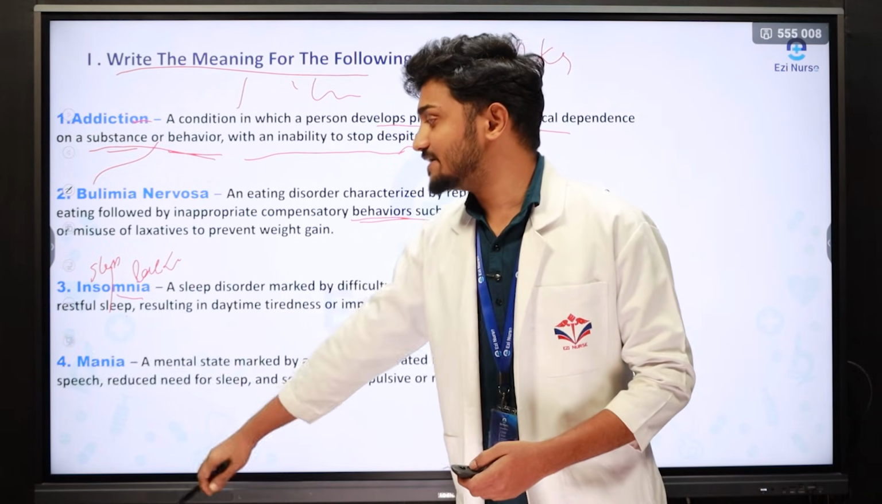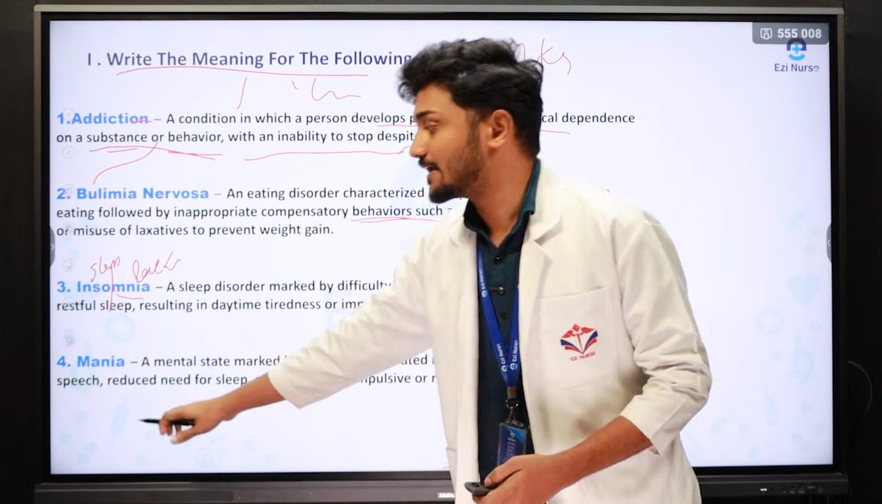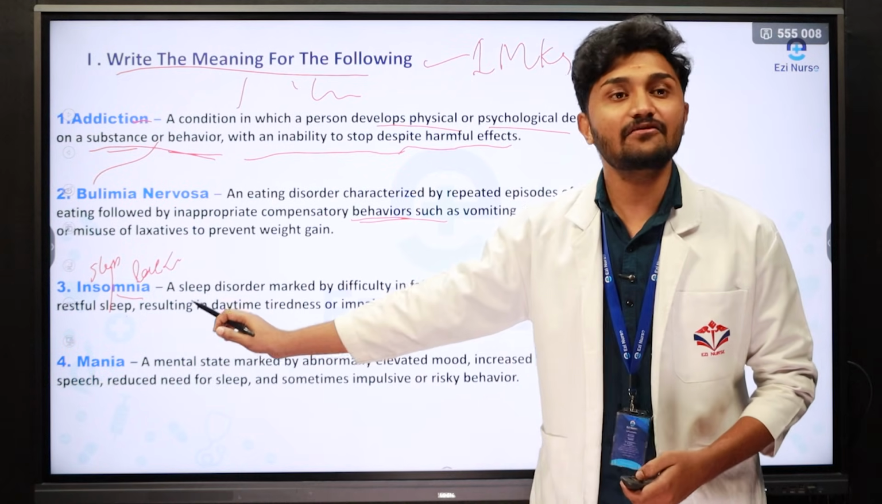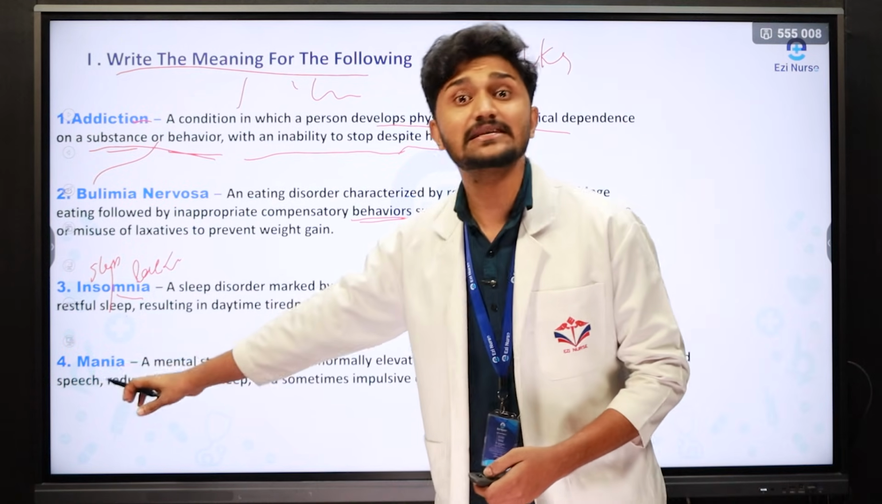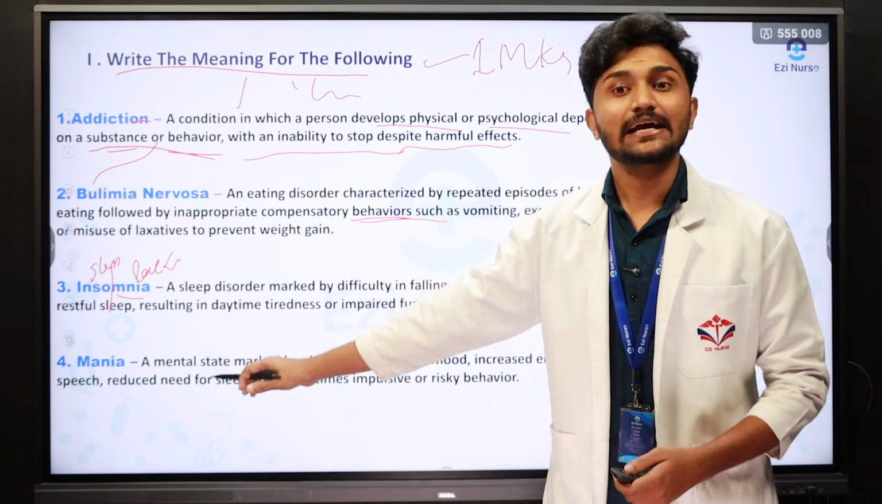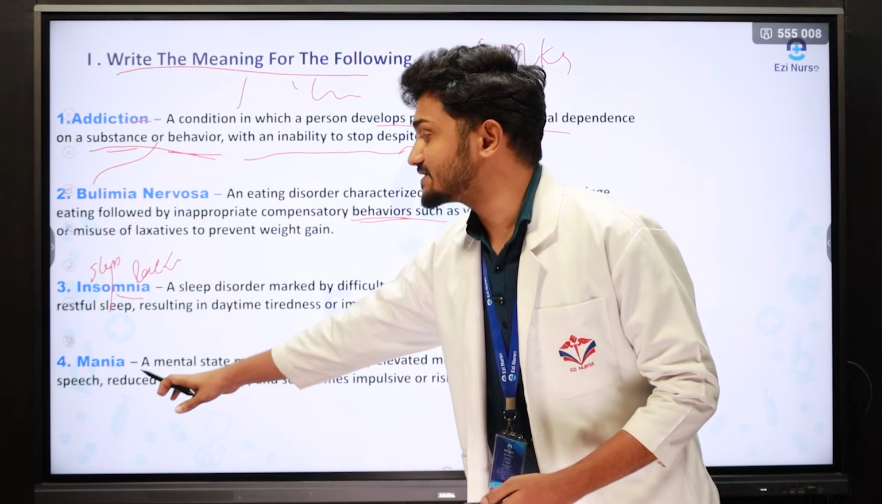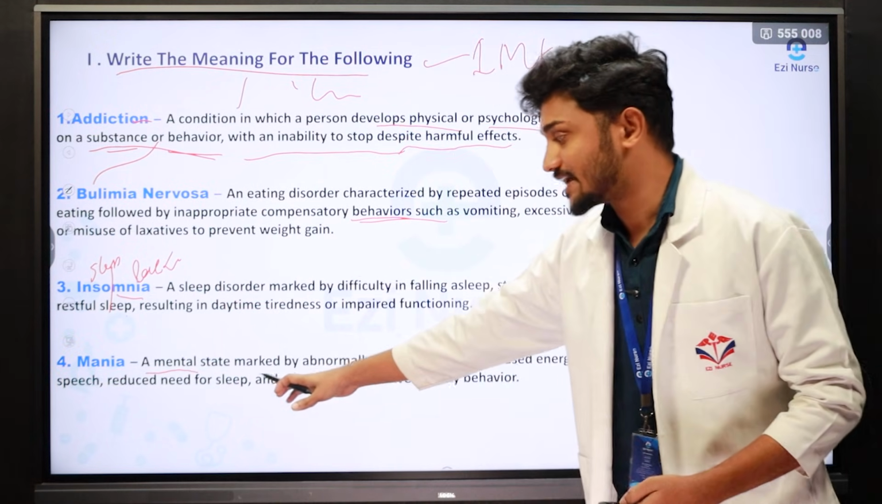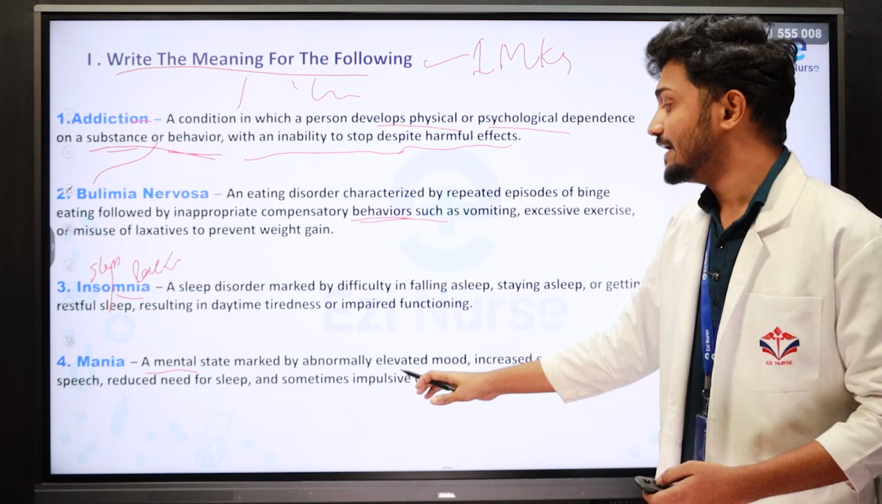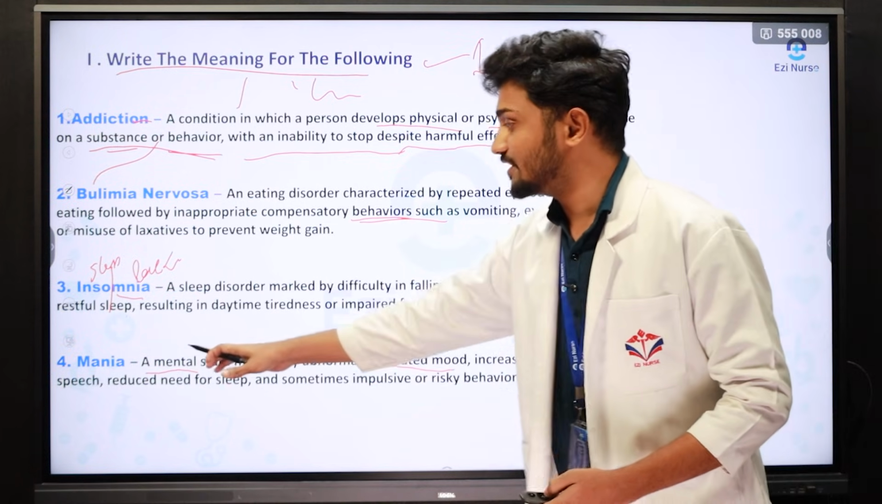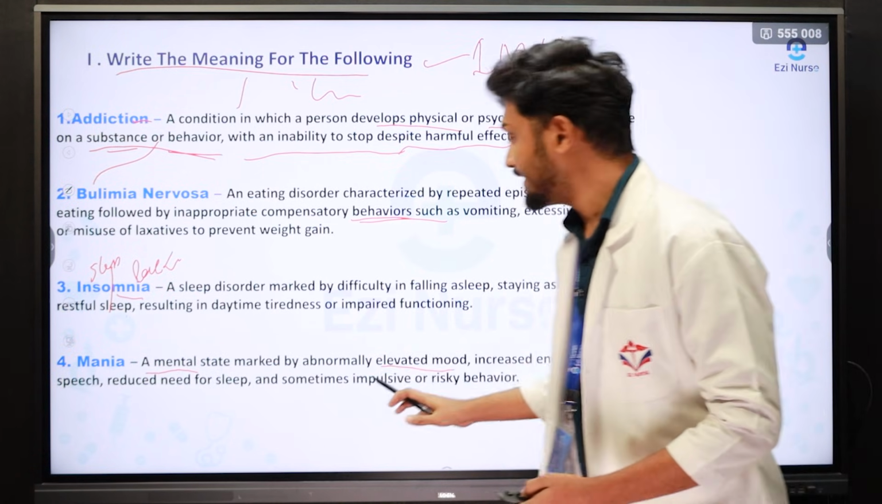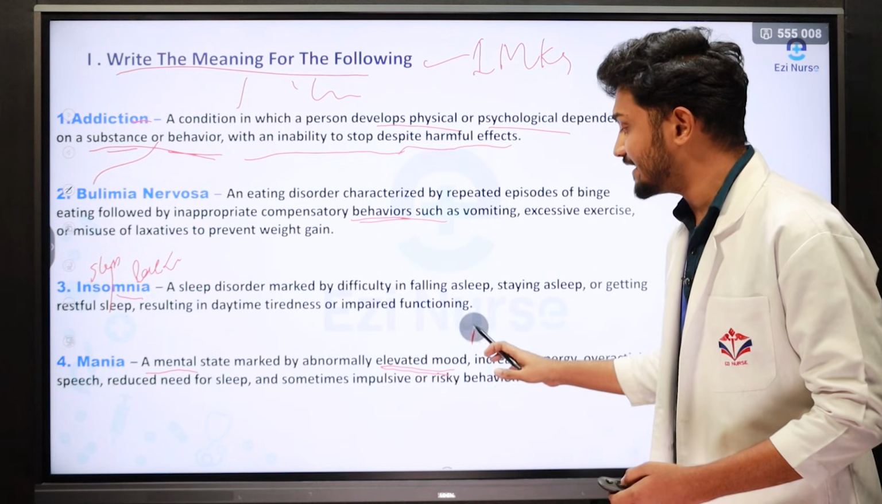The next question is mania. What is meant by mania? Mania is nothing but the elevated mood. Simply we can call it elevated mood, or also called increased mood. Then what is the actual meaning? The mental state marked by an abnormally elevated mood. See, the word itself is saying mania is nothing but elevated mood, increased mood.